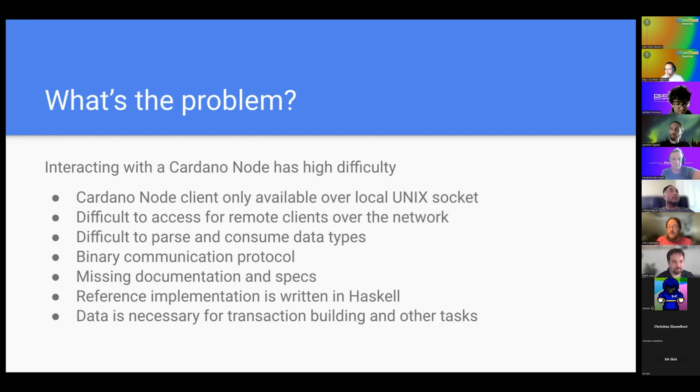And this type of data is necessary for dApps or pretty much anything else to build transactions, to register, deregister on chain. Any kind of these activities requires all of this data.